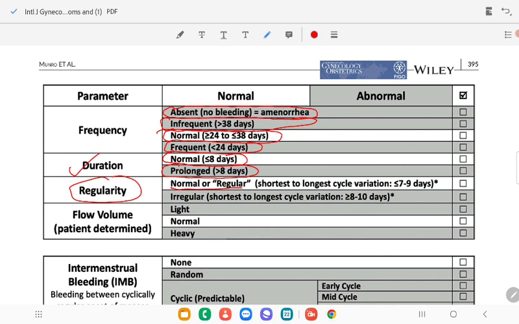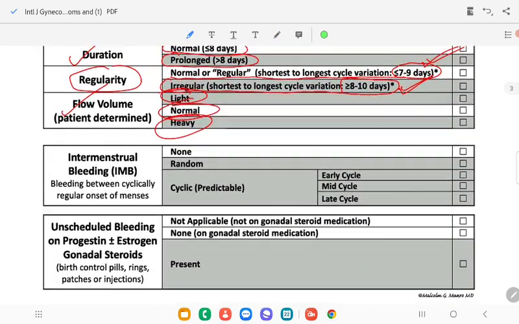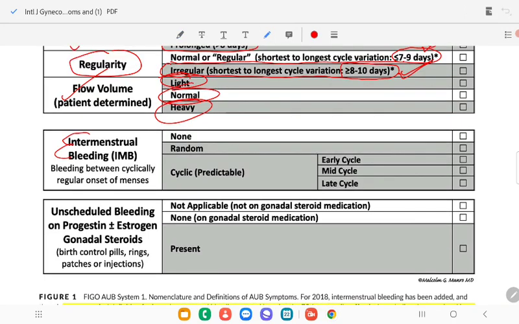Regularity: normal or regular, shortest to longest cycle variation is 7 to 9 days or less. Irregular, shortest to longest cycle variation is more than 8 to 10 days. 7 to 9 days is regular, 8 to 10 days is irregular. Flow volume is patient-rated as light flow, normal flow and heavy flow. Then intermenstrual bleeding: between cyclically regular onset of menses, or random. It can be random, it can be cyclically predictable: early cycle intermenstrual bleeding, mid cycle, or late cycle.